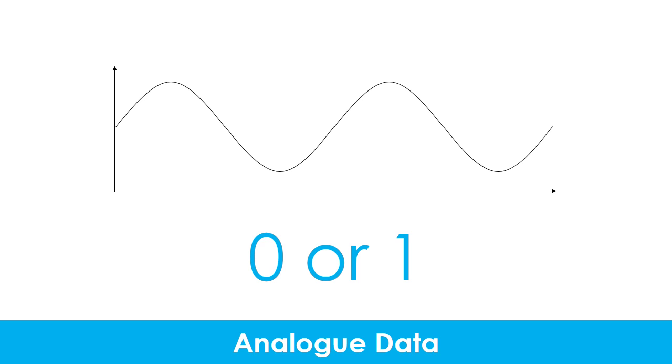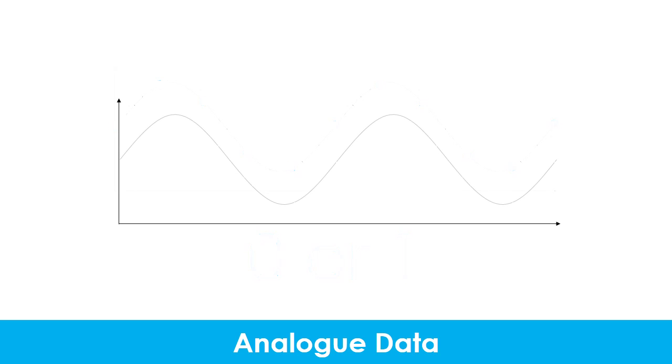The process of digitizing sound is known as sampling. Sampling an analog sound wave involves measuring the amplitude of the signal at regular intervals. The quality of the sound depends on the sampling rate, which is the number of samples taken per second measured in hertz. It also depends on the bit depth, which is the number of bits used to store each sample.